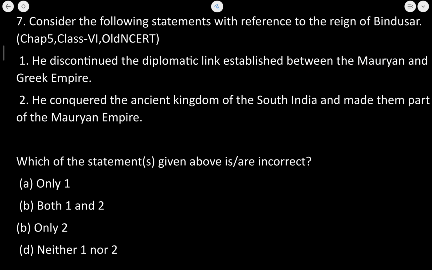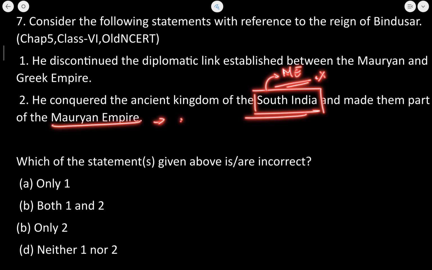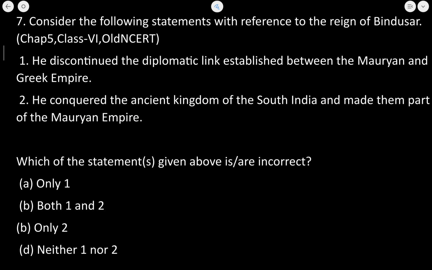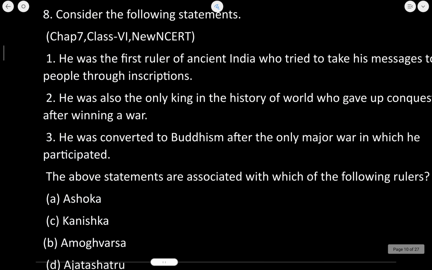Next is the ancient kingdoms of South India that are mentioned here. They were not a part of the Mauryan Empire. Although the South Indian kingdoms accepted the sovereignty of the Mauryan Empire, they were not officially part of it. The last extent of the Mauryan Empire extended as far as today's Mysore, which is in Karnataka, not the regions of South India. So both of the given statements here are absolutely incorrect. Okay, let's now move to the next question.